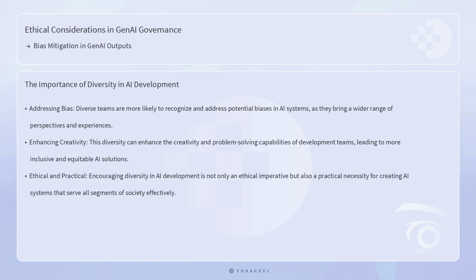Moreover, fostering diversity within AI development teams is essential for addressing bias at its root. Diverse teams are more likely to recognize and address potential biases in AI systems as they bring a wider range of perspectives and experiences to the table. This diversity can enhance the creativity and problem-solving capabilities of development teams, leading to more inclusive and equitable AI solutions. Encouraging diversity in AI development is not only an ethical imperative, but also a practical necessity for creating AI systems that serve all segments of society effectively.